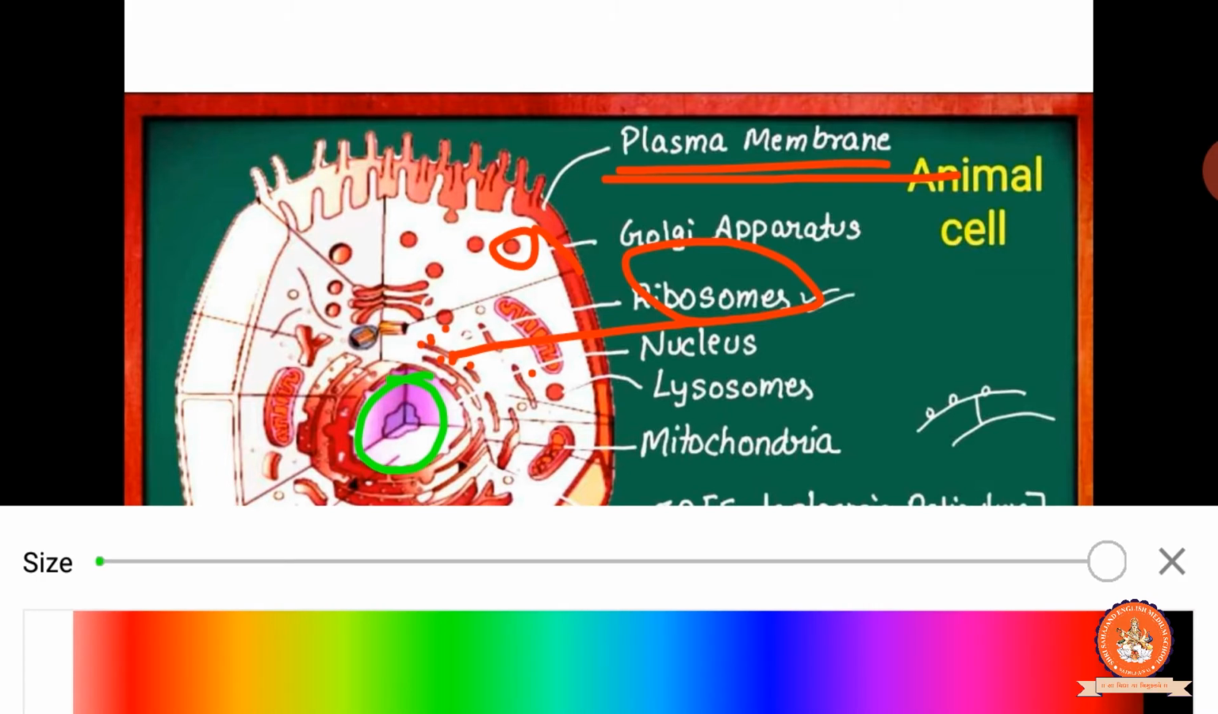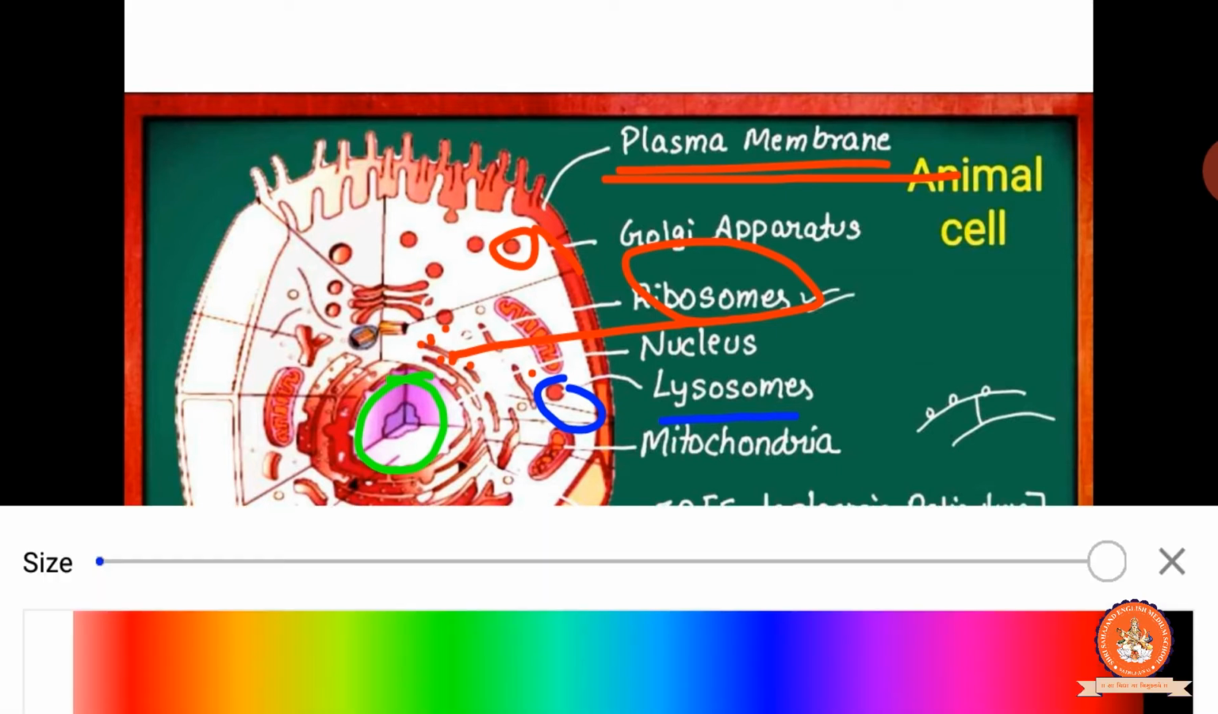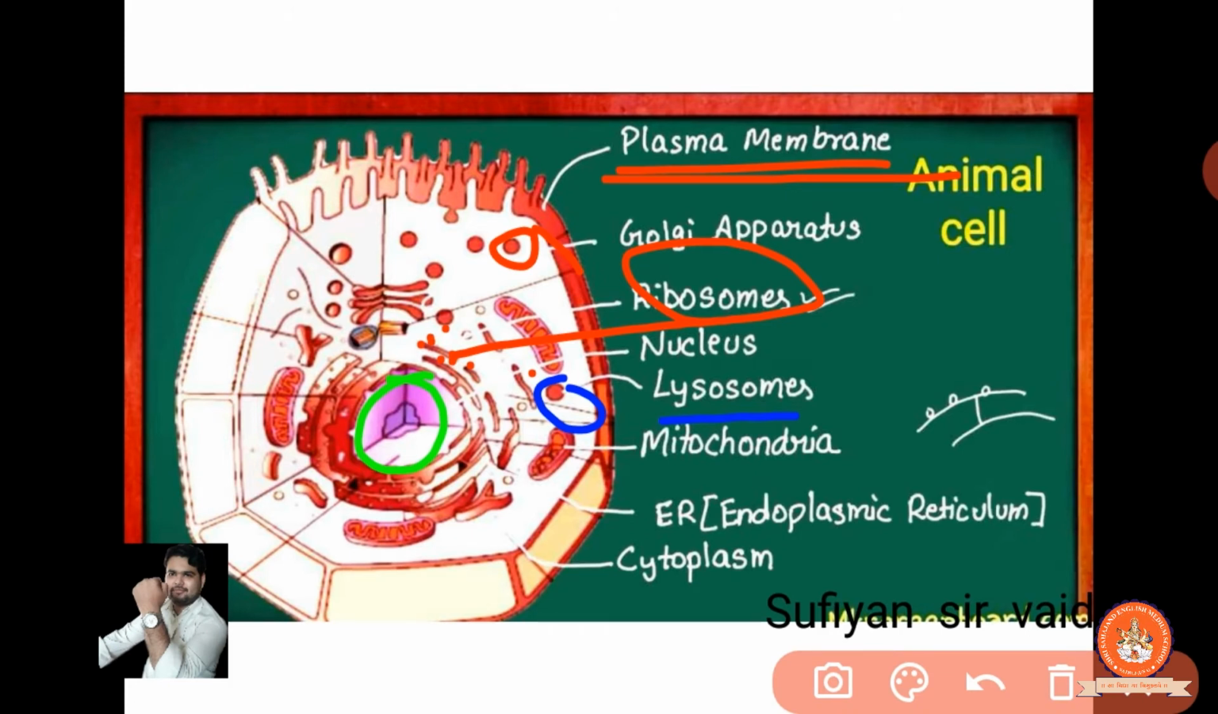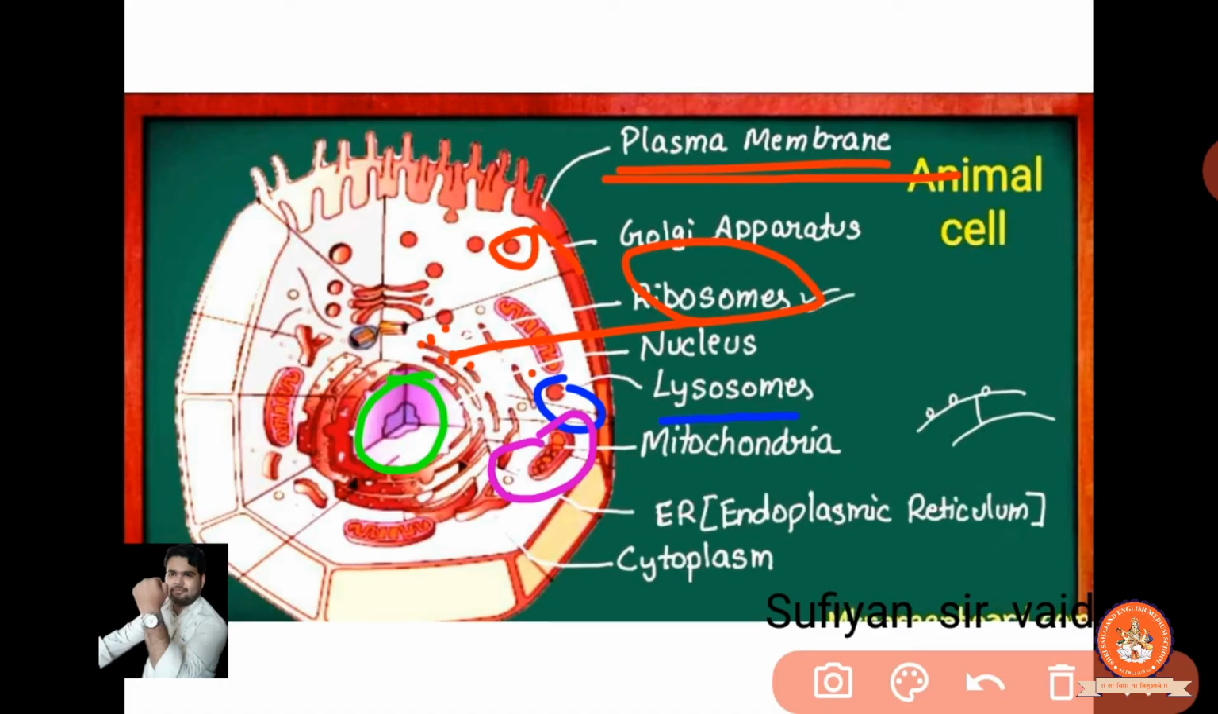Clear? We'll use a different color so we can understand better. Now this small ball is known as what? It is the lysosome. Then another thing is the mitochondria. This is the mitochondria. Clear? Now as we had seen previously, near the nucleus there is the presence of a thing, what is it? It's the ER, endoplasmic reticulum. Clear? Over the ER there is a presence of what? Ribosomes.